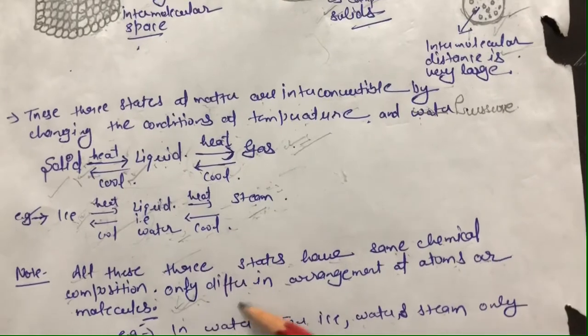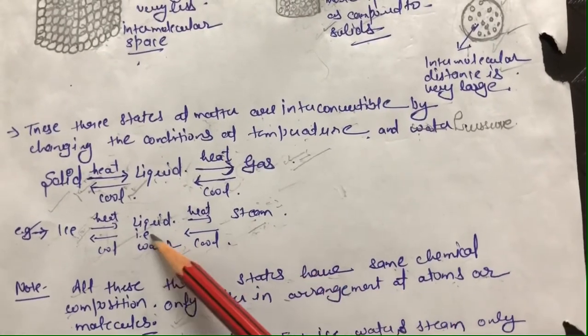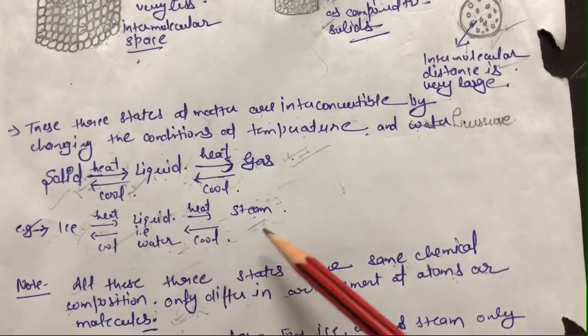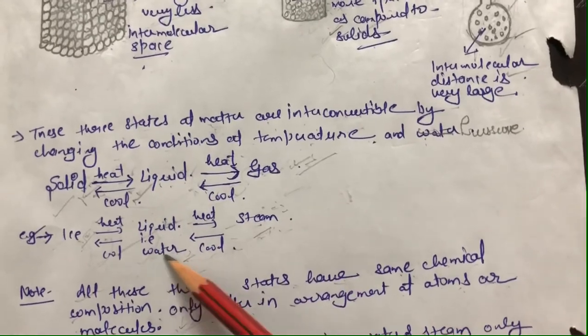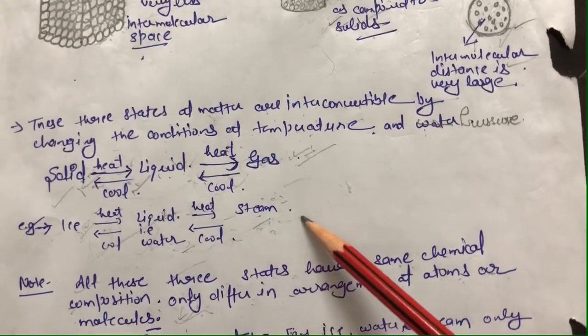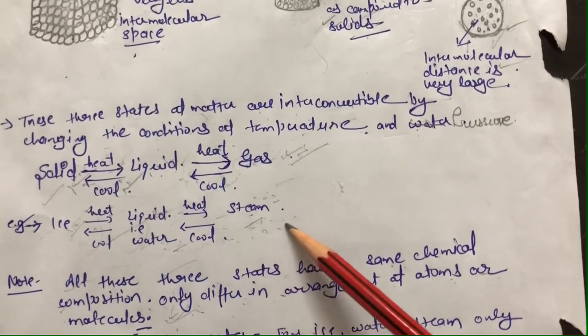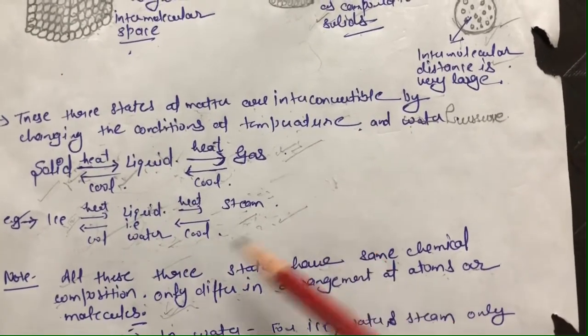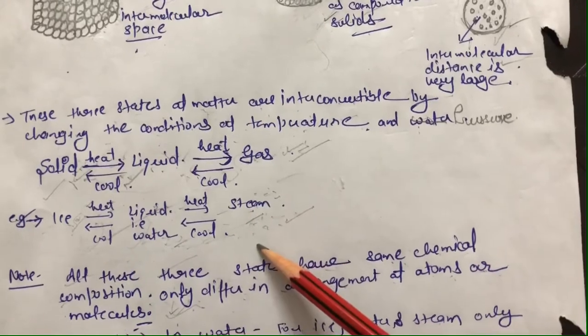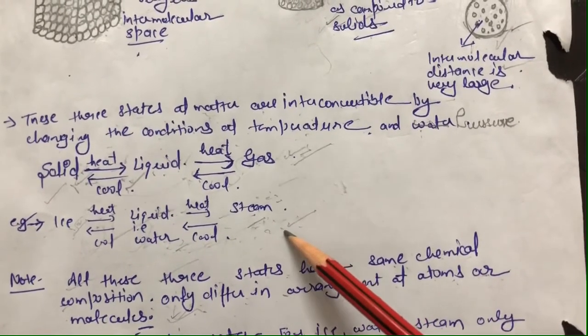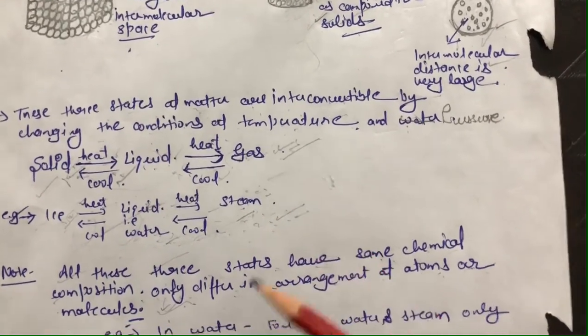Clear? Means in case of ice, water and steam, the chemical composition remains the same, means all the molecules are of water only. Clear? All 3 states of matter have water molecules. Clear?